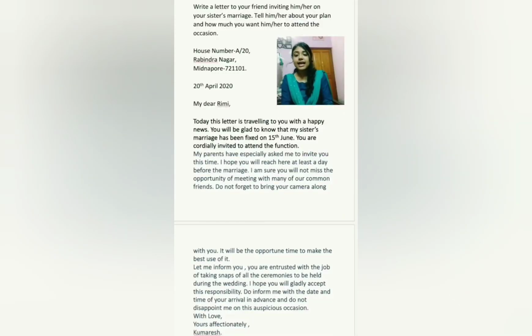So students, as you can see, here is a specimen of a friendly letter. We should discuss this letter in detail so that you can have a clear picture in your mind while composing your own one. So let's begin. Write a letter to your friend inviting him or her on your sister's marriage. Tell him or her about your plan and how much you want him or her to attend the occasion.